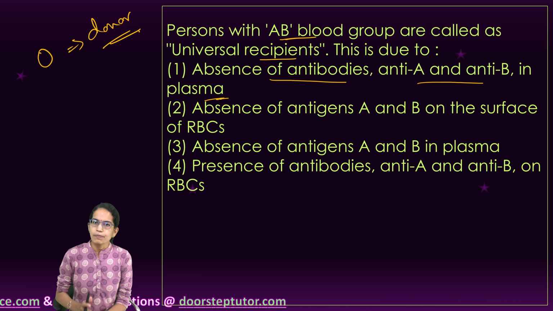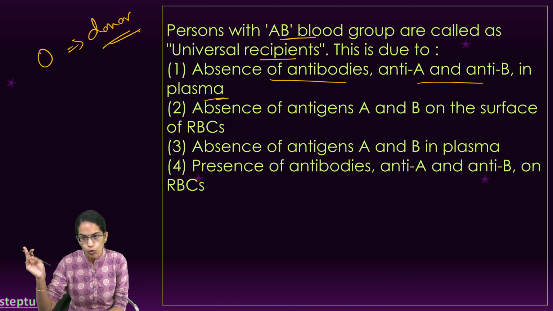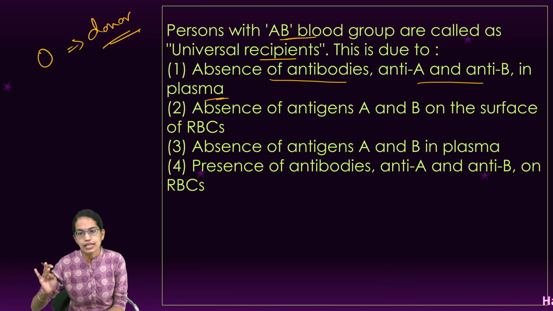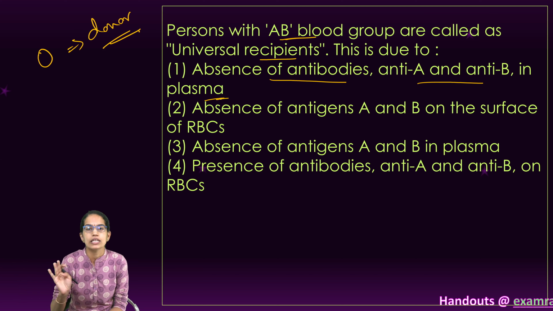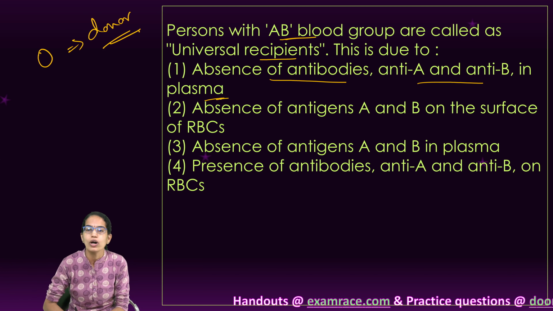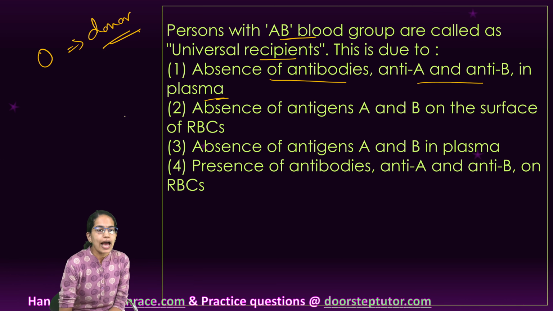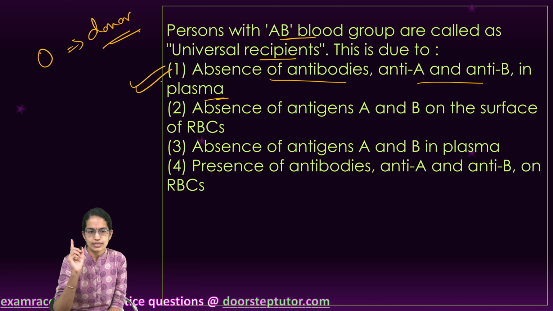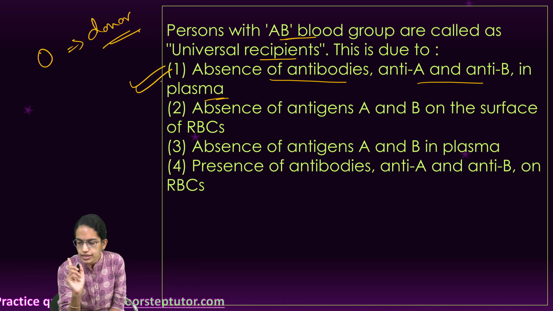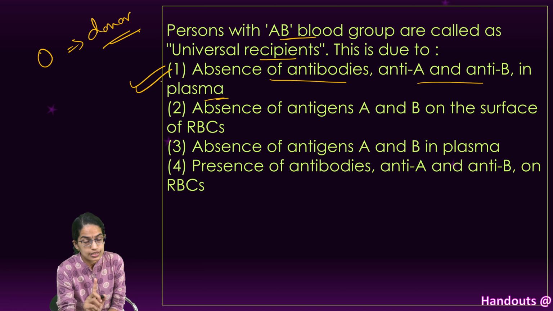That means AB can accept blood from A, B, O and AB, but can provide blood to only AB. They can accept blood from all groups because they lack antibodies in their blood. So lack of antibodies in the blood is the right option here, and that's the reason they are called universal recipients.